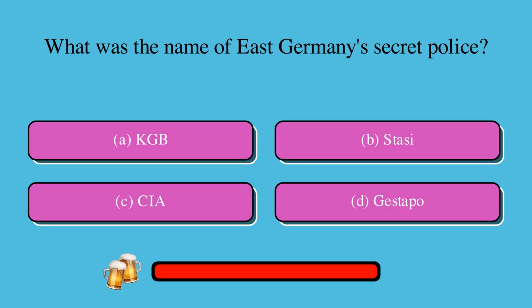What was the name of East Germany's secret police? Is it A, KGB, B, Stasi, C, CIA, or D, Gestapo? The correct answer is B, Stasi.